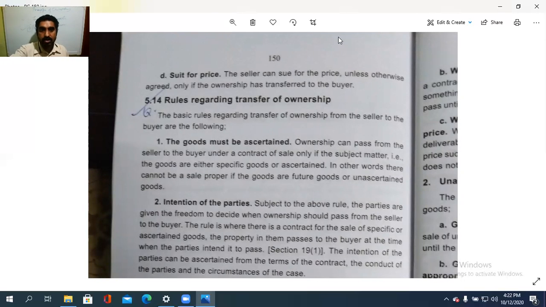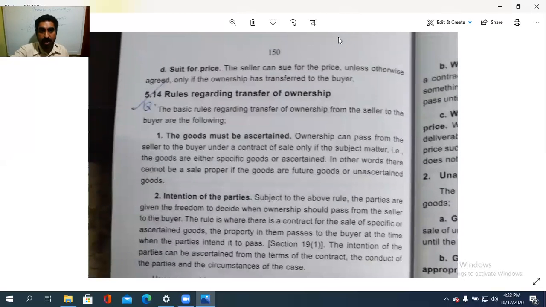Next is the rules regarding the transfer of ownership. How is the ownership to be transferred? The goods must be ascertained. Ownership can transfer from the seller to the buyer under a contract of sale only if the subject matter, that is the goods, are either specific goods or ascertained goods. Unspecific or unascertained goods cannot be passed the ownership.